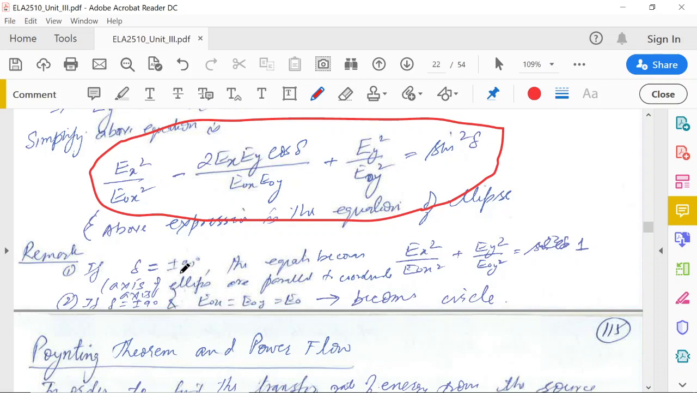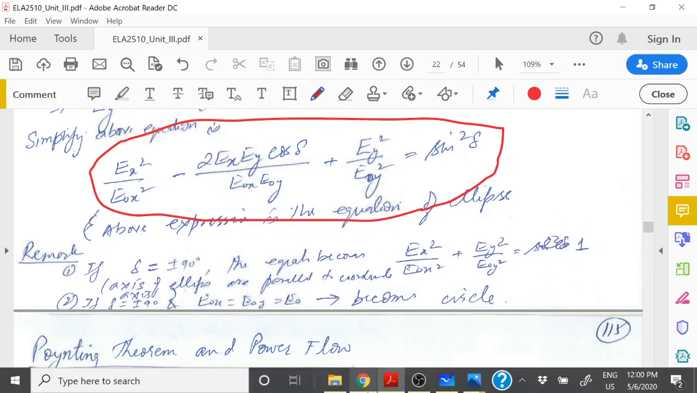Now if delta is plus minus 90 and EOX and EOY are equal to E naught, then this will be taken out from here. It will be just EX squared plus EY squared equals E naught squared, which is the equation of a circle. So it will become a circle.